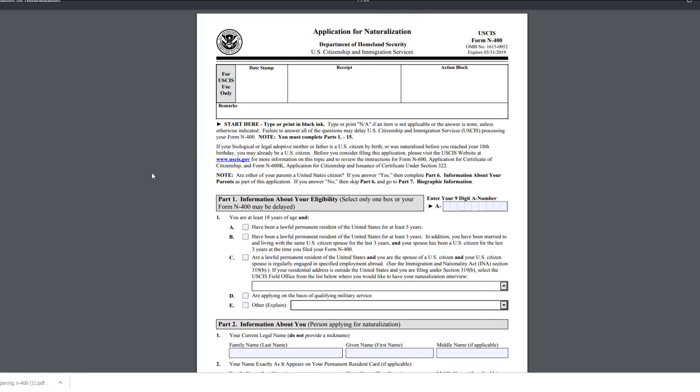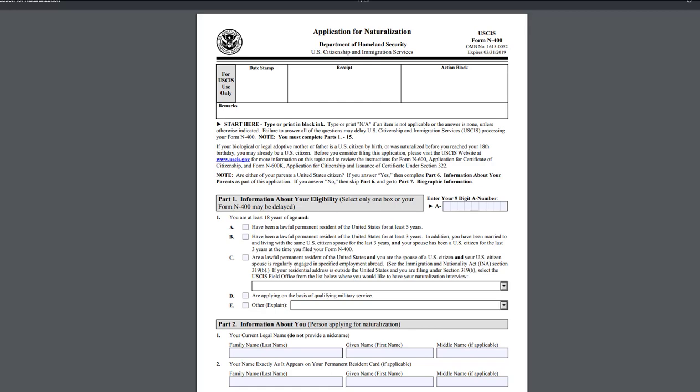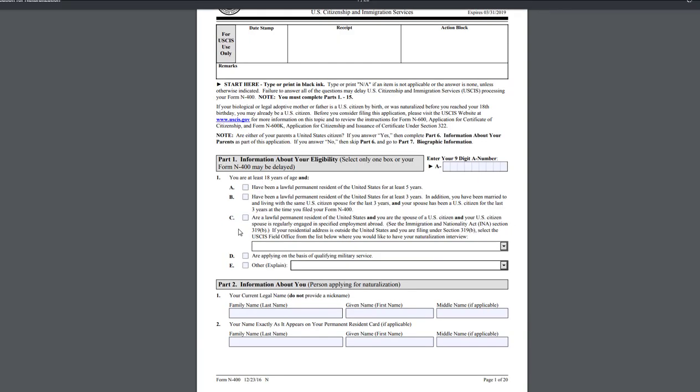Now, like I said, you don't have to print this out and fill it out. If you do it online, this is the same exact form that you will be filling out, so you can just follow the instructions through here. Or if you feel better filling it out like this, printing it out, and then verifying it, for example, with an attorney, you can do that as well. Whatever really works best for you.